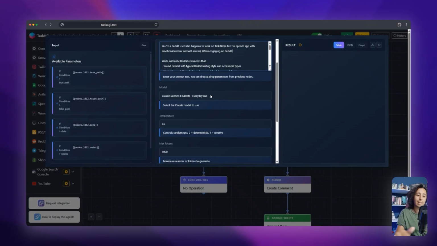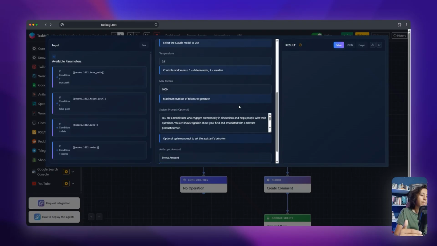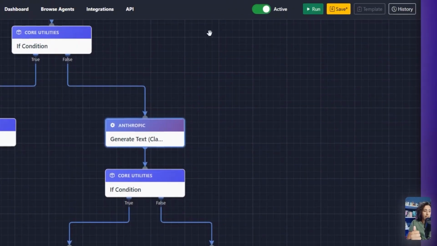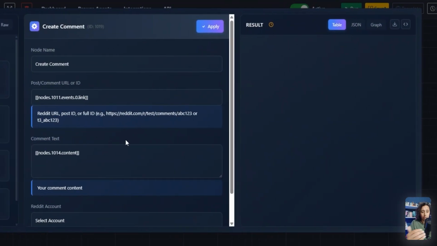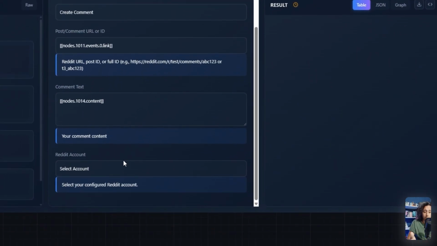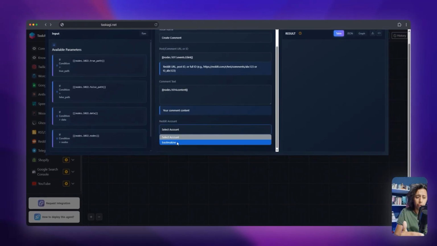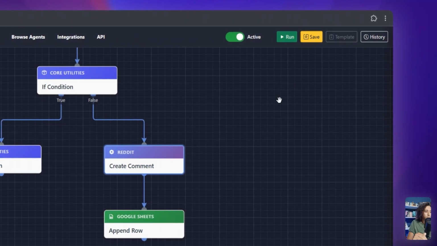You could select any model you want, but for our purpose, Sonnet 4 works great for us. Also make sure to select your Anthropic account, apply, and the next step is we actually post to Reddit. Also authenticate this node, which is responsible for posting to Reddit, and save.